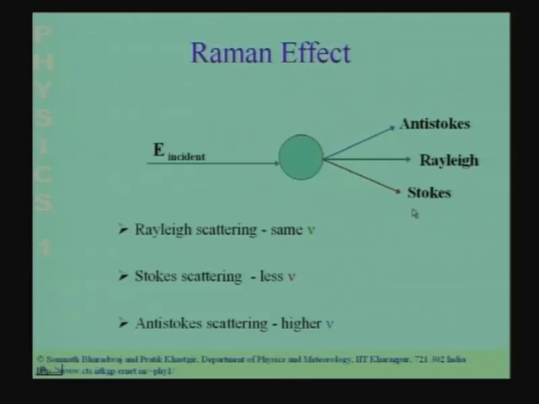The Raman effect is a very important tool for characterizing substances, because the difference in the frequency from the incident light is a characteristic property of the material of the scatterer. So, it has to do with the liquid, and you can use this to characterize different substances.